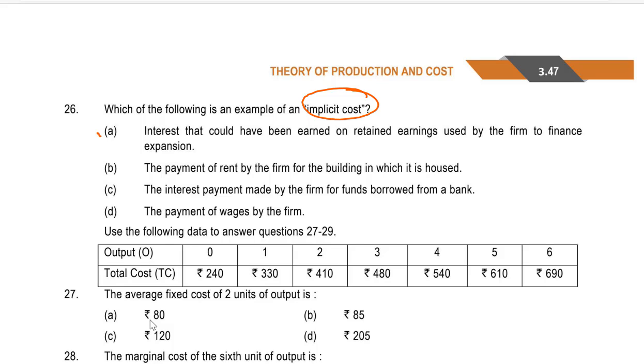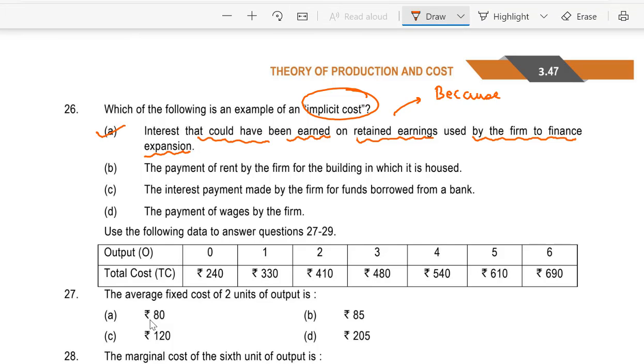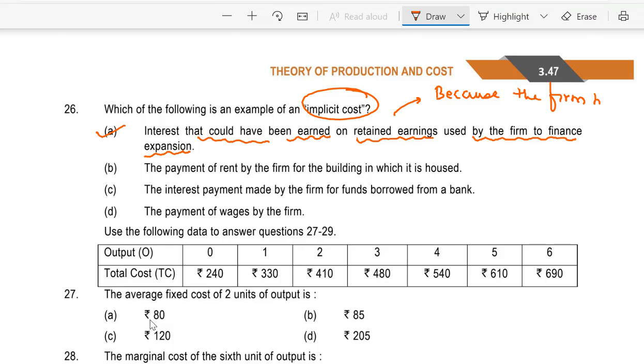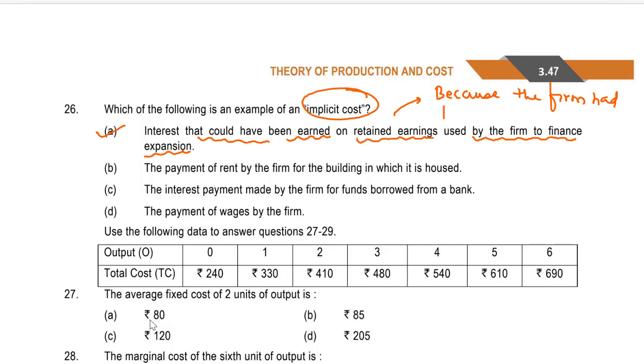It could be A. Interest that could have been earned on retained profits, retained earning used by the firm to finance expansion, because the firm has not taken a loan from outside.